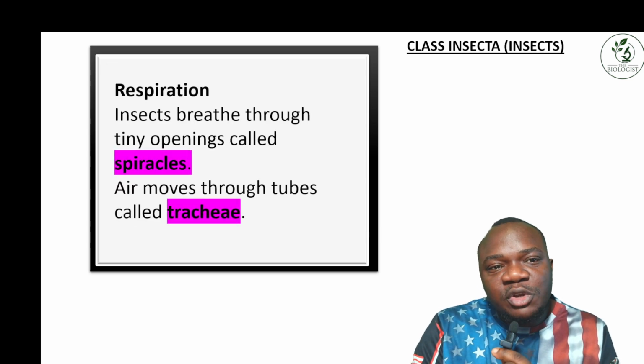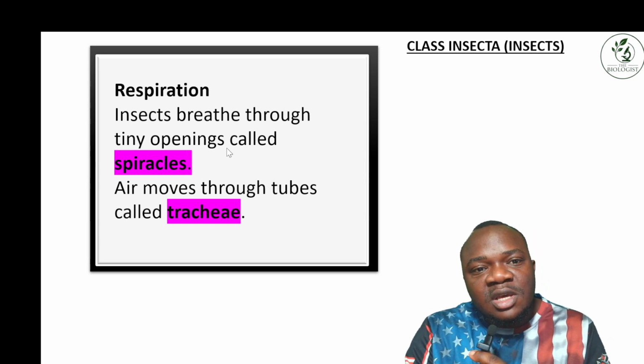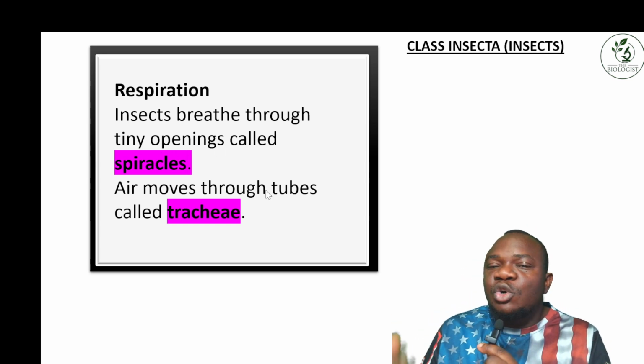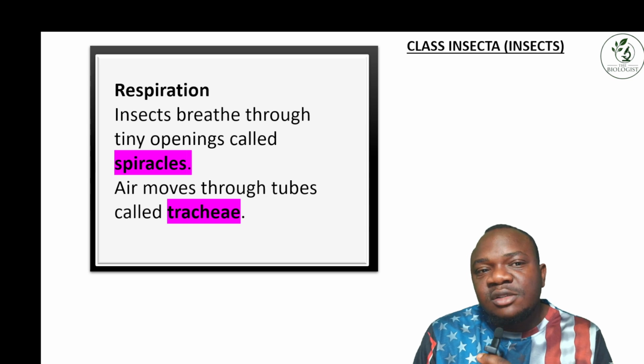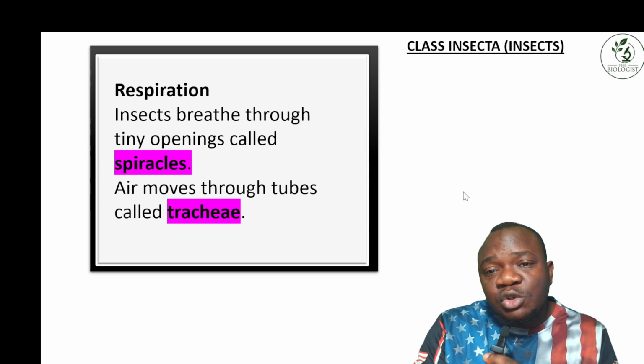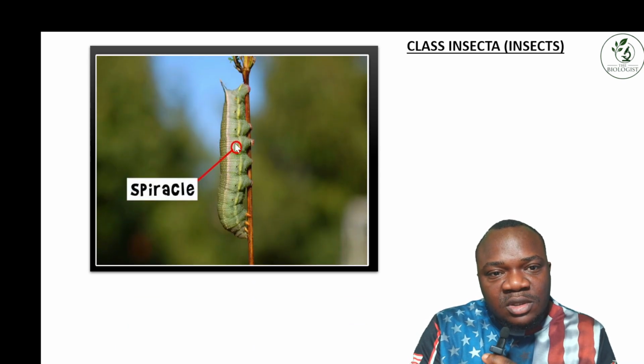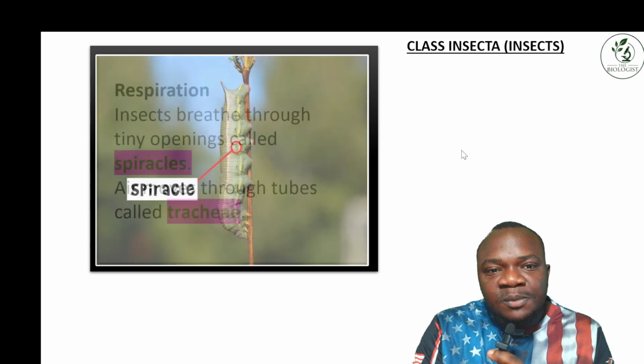For respiration, they respire through what we call the spiracle. The spiracle is a tiny opening found on the insect, and air moves through tubes called the trachea. It's very important to take note of this. It's very common in multiple choice questions. That little hole you find around the body is called the spiracle.